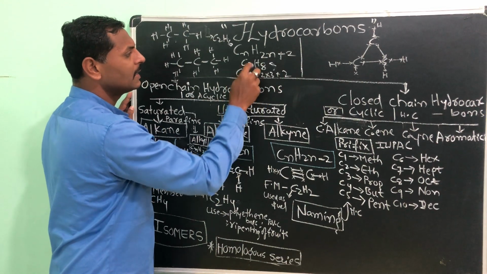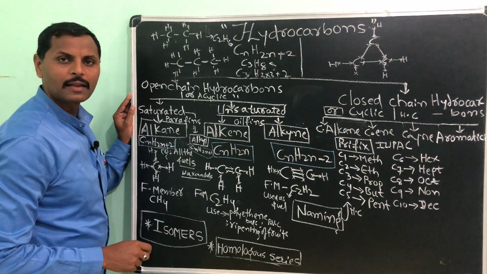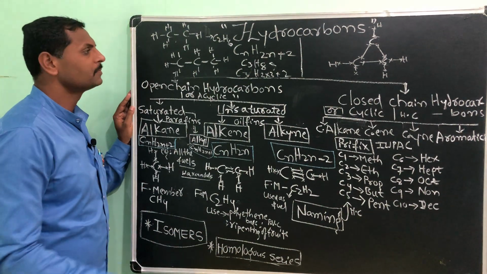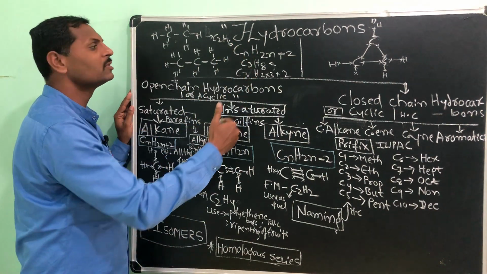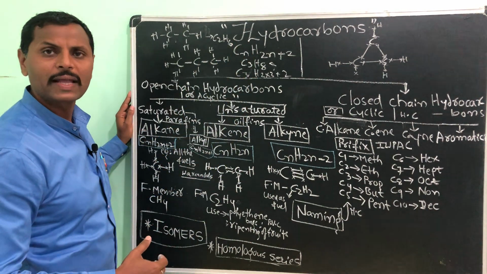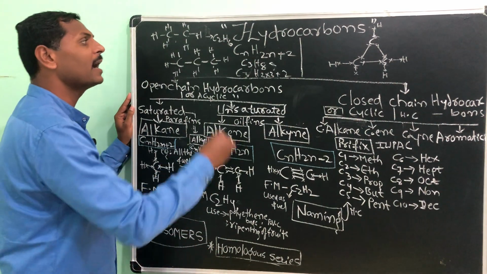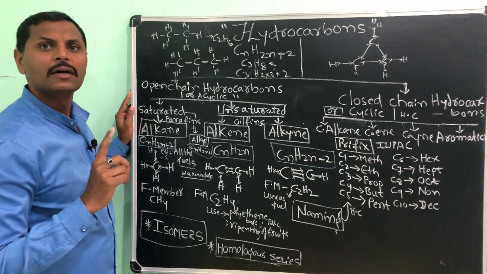See, C3, 2 threes are 6 plus 2, 8. Understood? Like this, you can try by taking 4 carbon atoms, 5 carbon atoms, up to 10, any number of carbon atoms you can take and test the general formula whether it is correct or wrong.